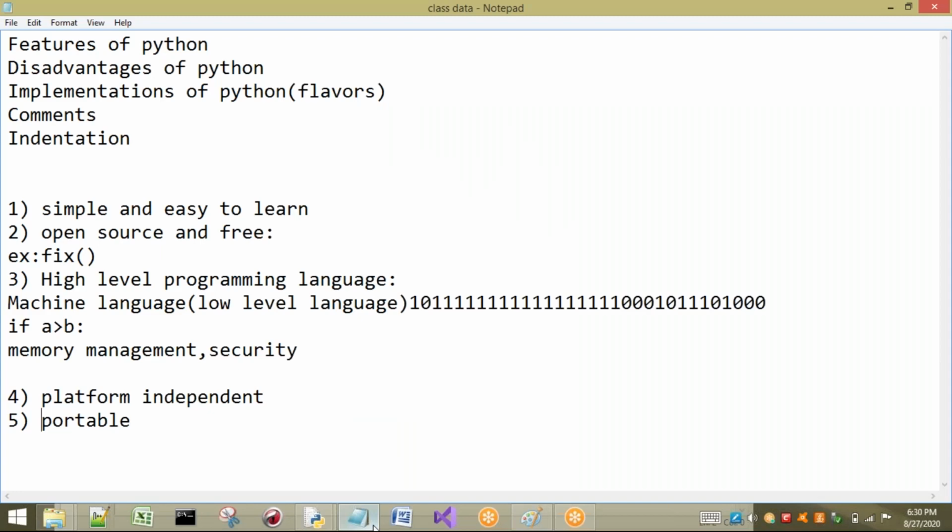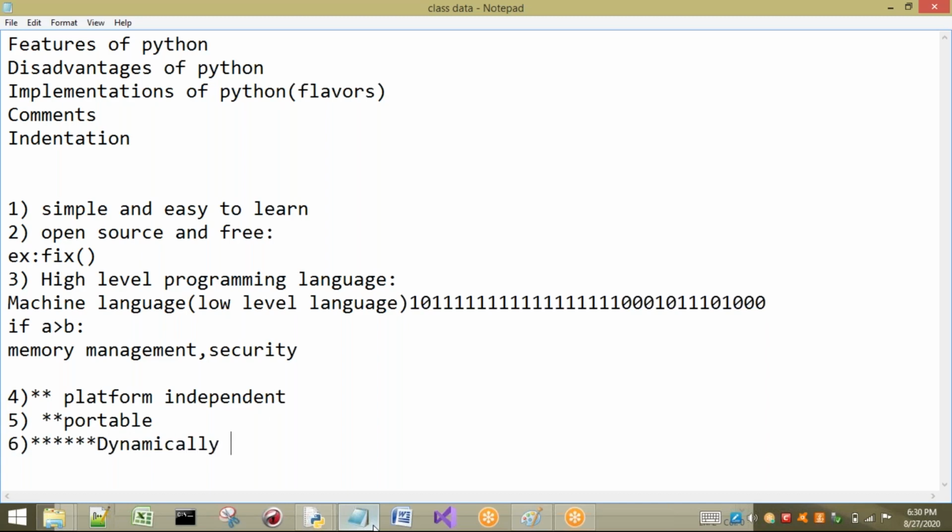Okay, that is portable. So platform independent means what? Write once, use anywhere, or execute anywhere, or run anywhere. Next, portable is what? Migrating from one system to another system without any modifications. That is called as what? Portability. Next, these are the 5 different types of features we are having. These we can mark with stars, because these are very important things.